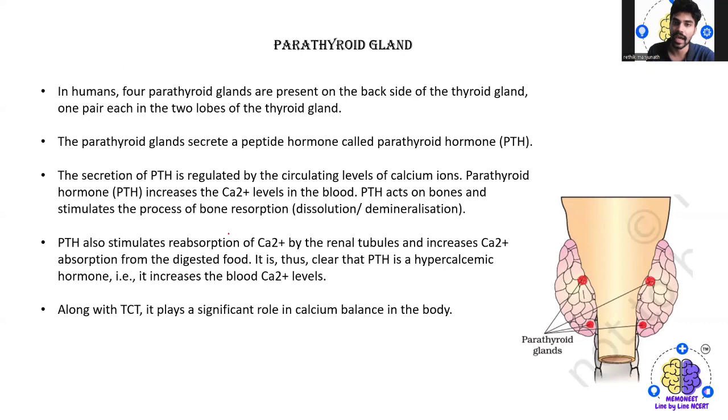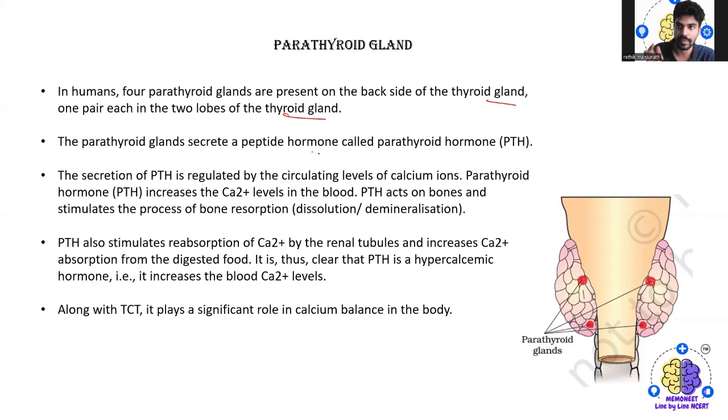The next we have is the parathyroid gland. So in humans, four parathyroid glands are present on the backside of the thyroid gland, as you can see in the figure. One pair each in the two lobes of the thyroid gland, and the parathyroid gland secretes a peptide hormone called PTH, that is parathyroid hormone.